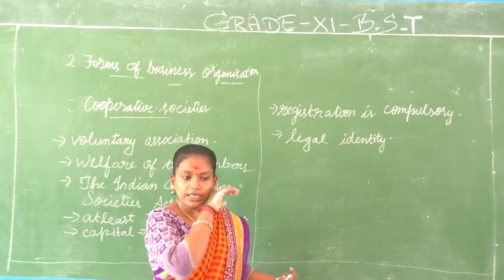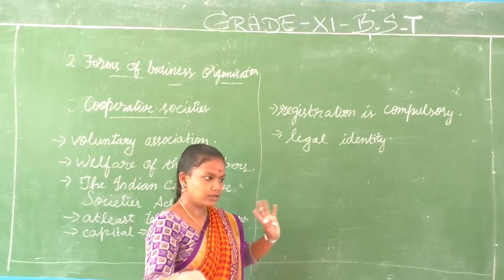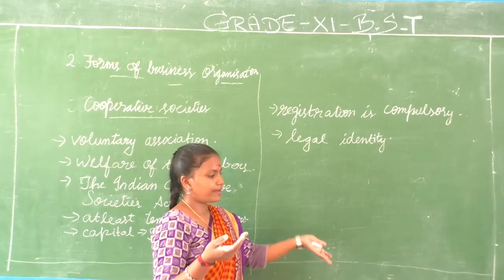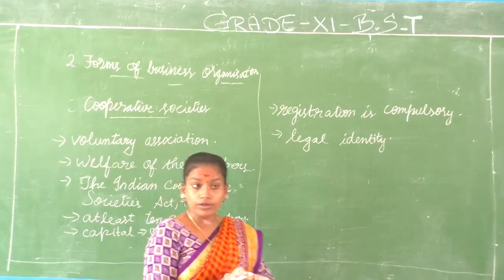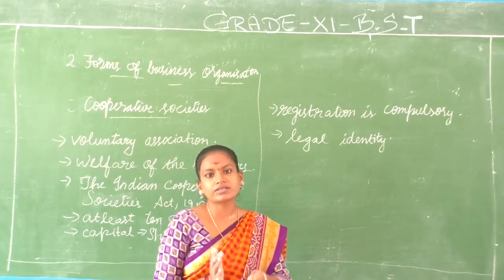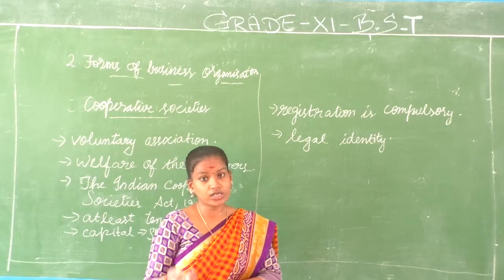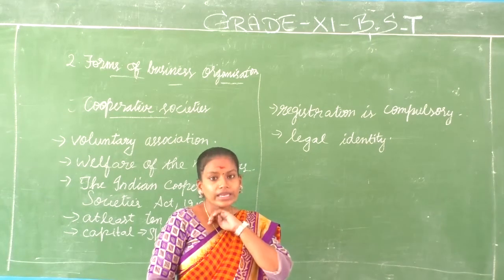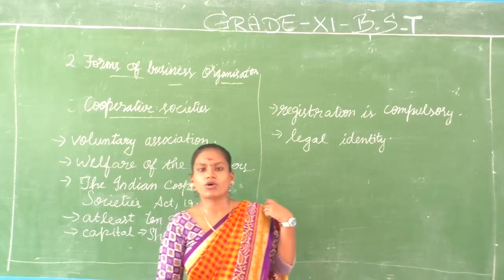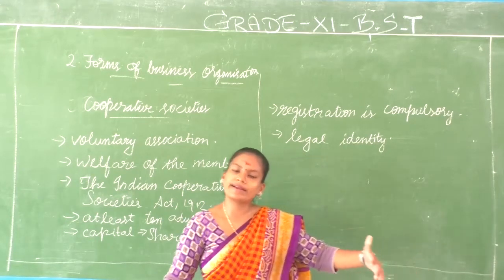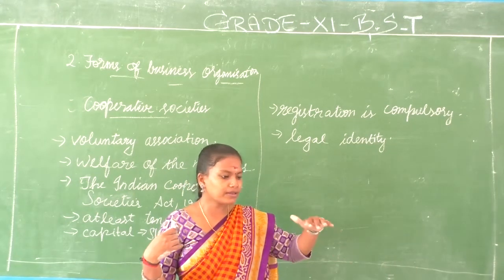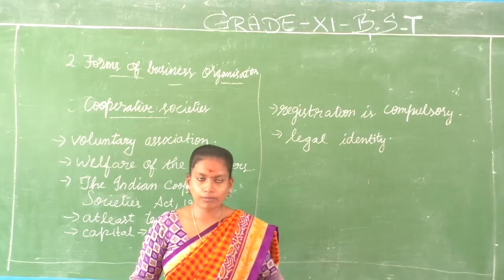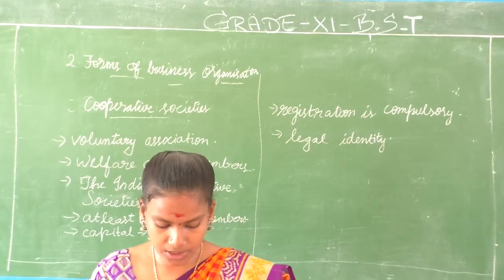In joint Hindu family business, we know that Karta is the main person. He and the family and business are not different. When you take sole proprietorship, the proprietor as well as the business are one and the same. They both are not different. In partnership, we saw that registration is required. It is beneficial. Why? If they want to file some cases, it is required. Here we need it. Definitely registration is compulsory because the society should be known separately from its members. The business owner in sole proprietorship is not different from the business, but here both the organizations are different. Understood?